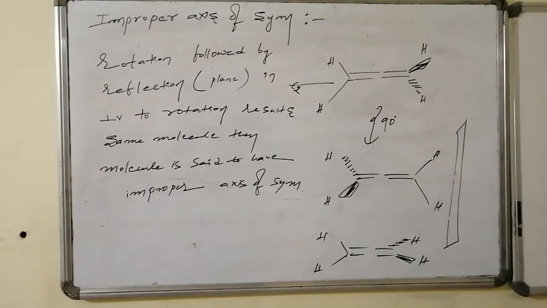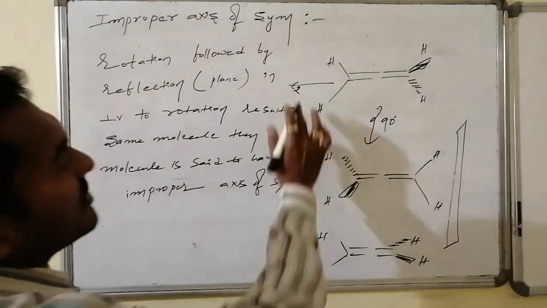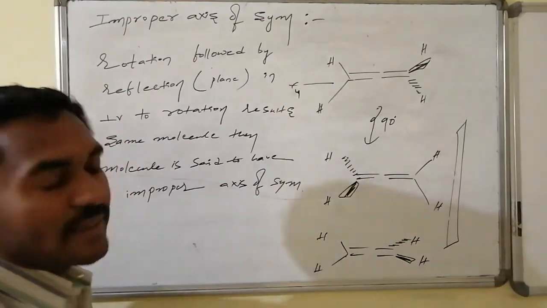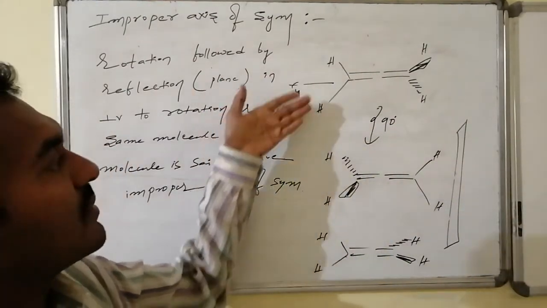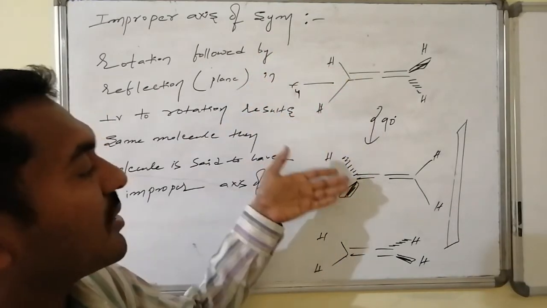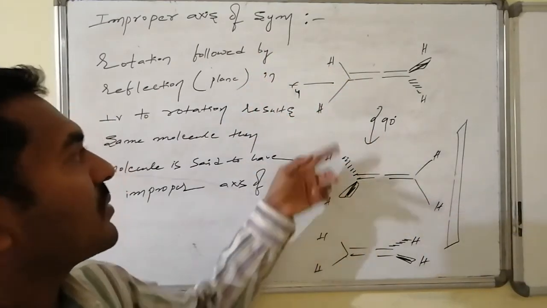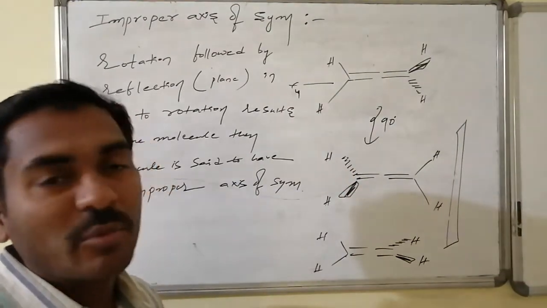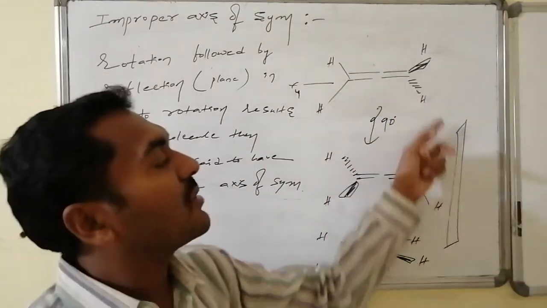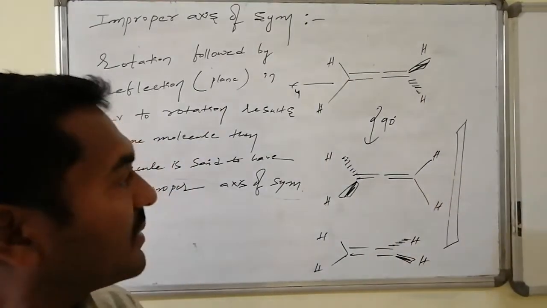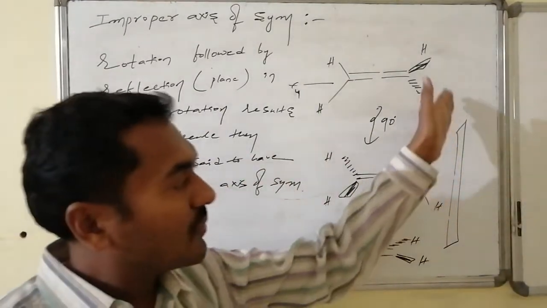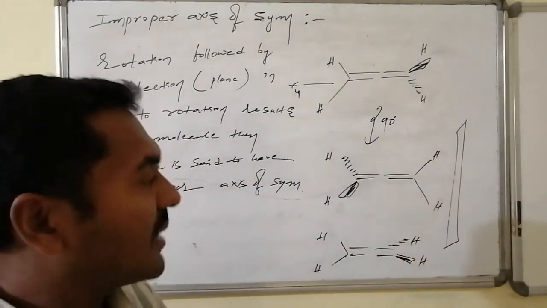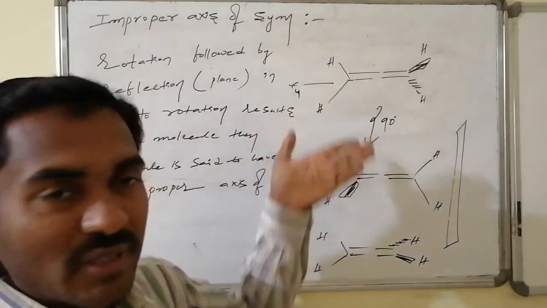Yes, in the case of allene, after rotating by 90 degrees in this direction, the planar hydrogens become non-planar, one below the plane and one above the plane, and the non-planar hydrogen atoms become part of the plane, followed by application of the plane perpendicular to the rotational axis.